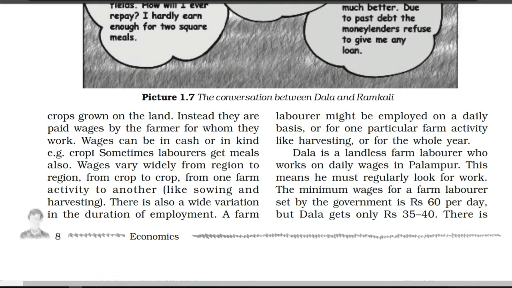Suppose a laborer is working in the field of the medium and the large farmers, and a wheat crop is there. So in place of money, they will get 1 kg or 10 kg of wheat. That is their salary, that is their wages. In this way, we can understand the meaning of wages in kind.